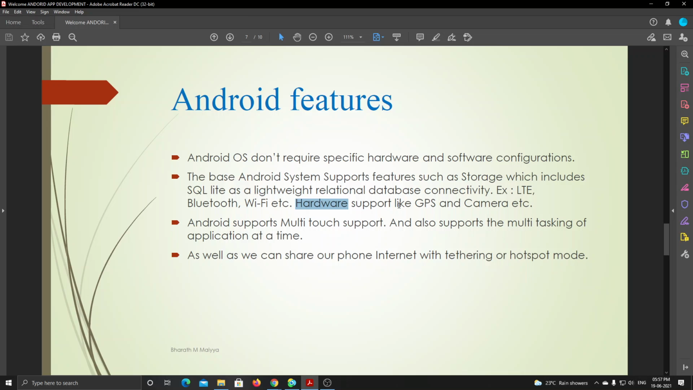Then Android supports multi-touch. We can access these Android phones using our fingers, right? When we touch the Android screen, it operates. If I touch some application, then it will open the application. As well as that, nowadays we can share this phone's internet through hotspot mode, wired mode or wireless mode, right?